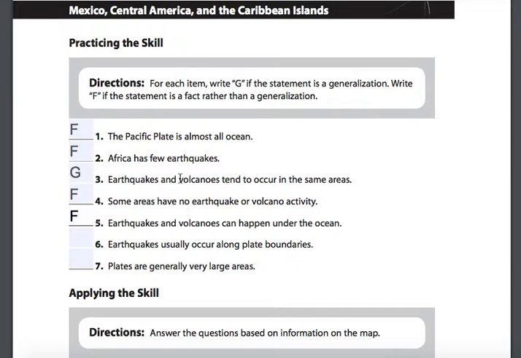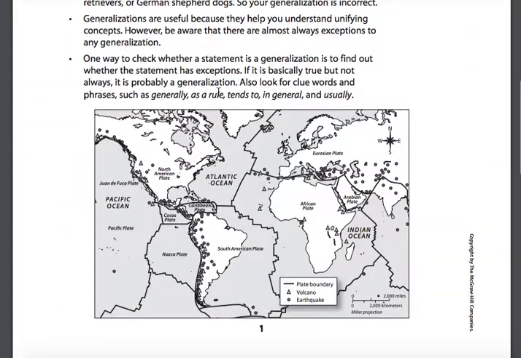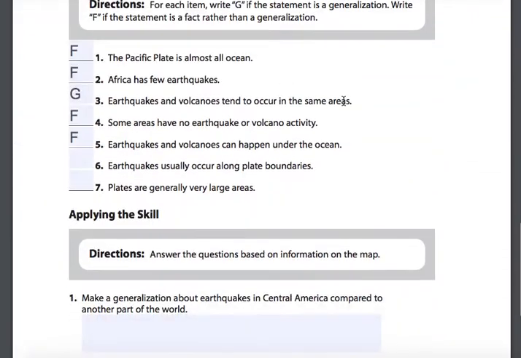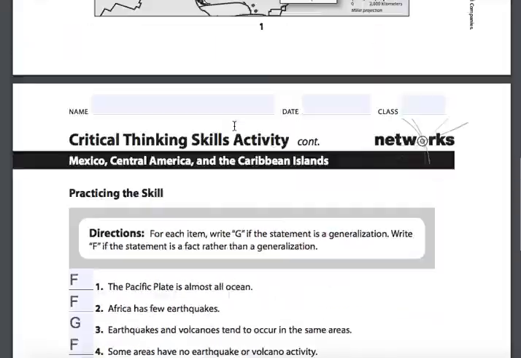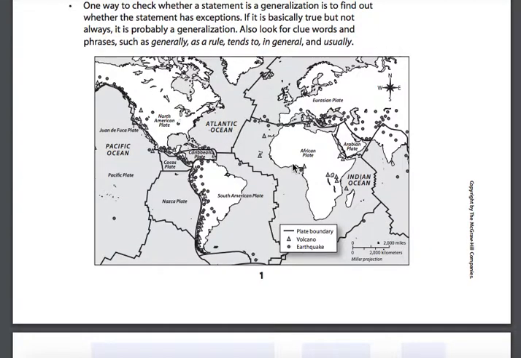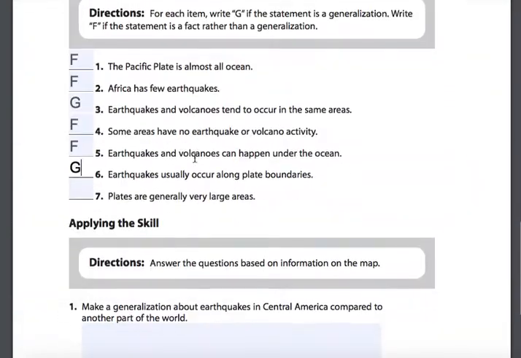Number 6, earthquakes usually occur along plate boundaries. Now, just to remind you, if you are using words such as generally, as a rule, tends to, in general, and usually, it's probably going to be designated as a generalization. Here you have earthquakes usually occur along plate boundaries. That is a generalization because, again, earthquakes can happen at different parts of the world.